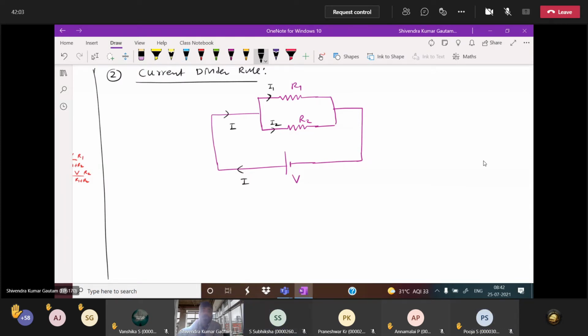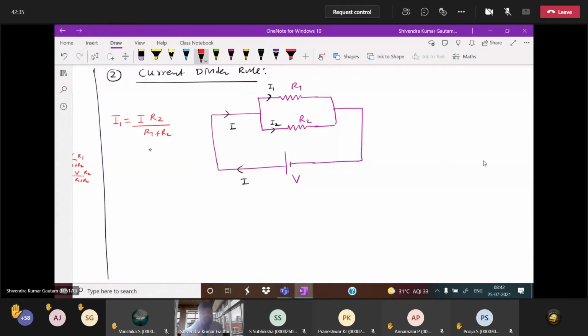So everybody see what the current divider rule is. If you know the main current I, which is dividing into two parts I1 and I2, you can find I1. What is I1? Current in the first resistor is the total current I into the opposite resistance. You are calculating current in R1, but opposite to R1 the resistance is R2. So I1 is I R2 divided by R1 plus R2.